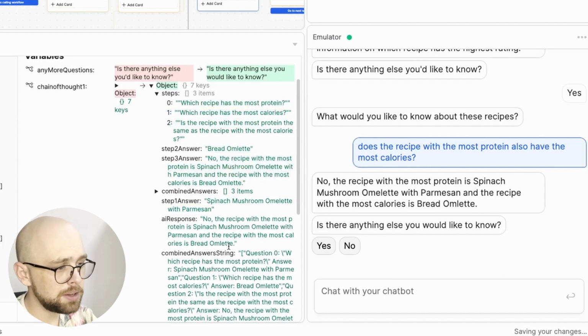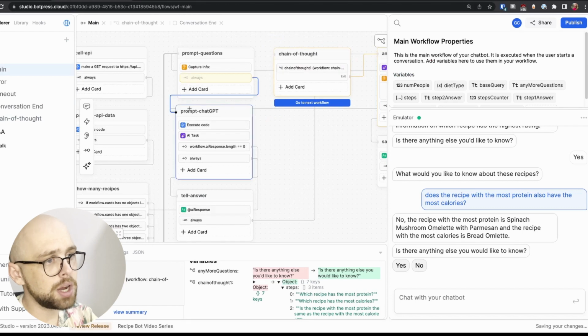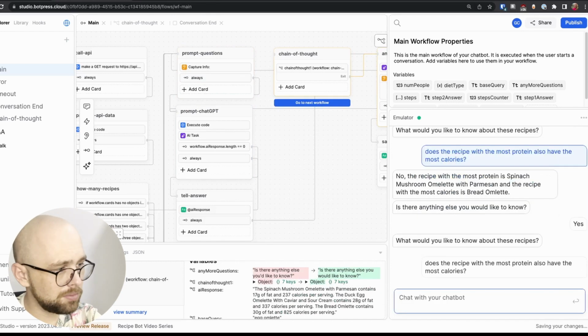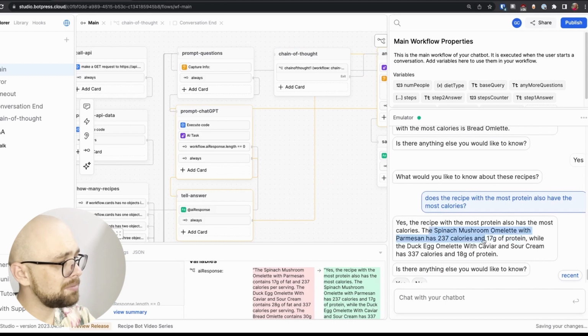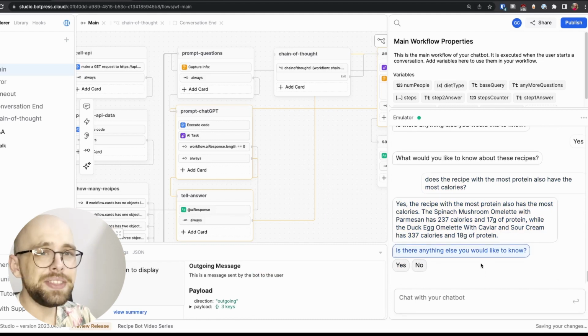Putting them all together, the bot basically parroted the last question's answer, which is fine, and told us that no, the recipe with the most protein is spinach and the most calories is bread. Just for fun, I'm going to go back to our old way of prompting with everything done in one prompt and ask the same question. And we get a completely different answer. We say spinach mushroom has this protein. No mention of the bread omelet anywhere. And that goes to show just how effective chain of thought prompting can be with your chatbot when you're really looking for high accuracy in all of your answers.